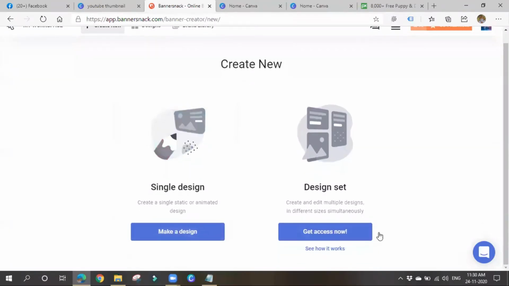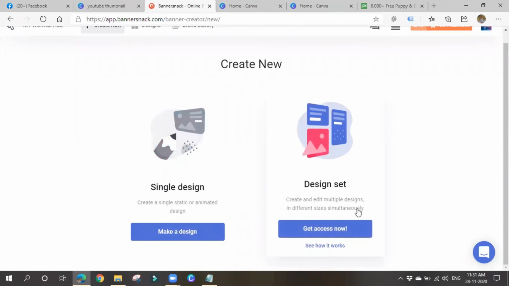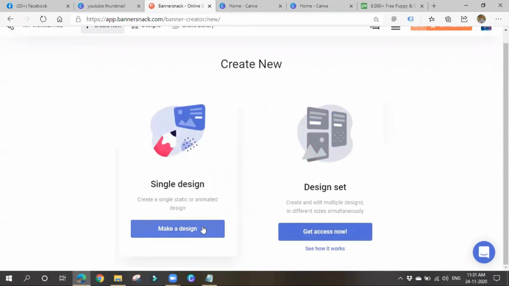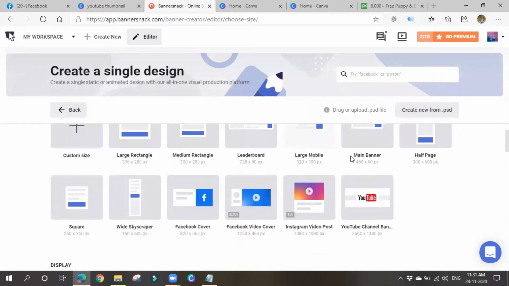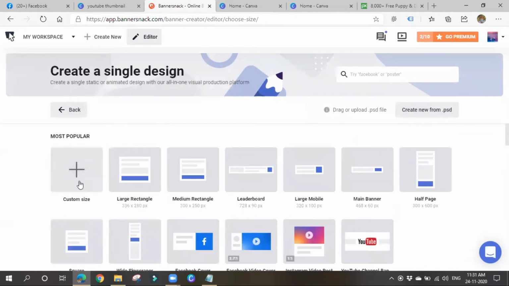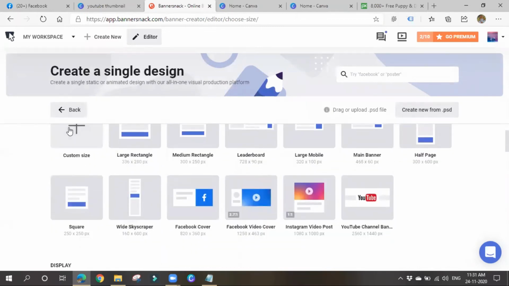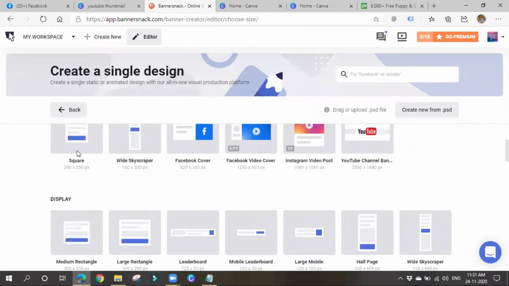Okay, so we'll make a design. Get access now means it will be giving you multiple designs and all. So let me click here. Here it is giving you various shapes and sizes, the width and height of your creative. You can choose whatever size you want, or otherwise you can go for a custom size also. So I'll choose square.